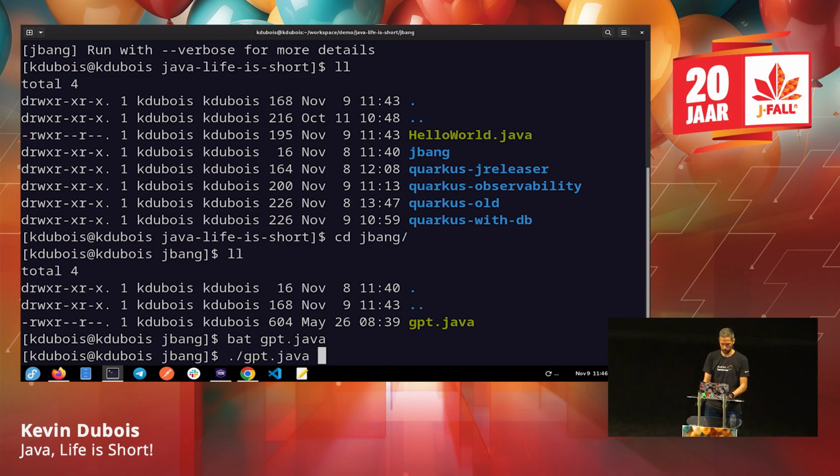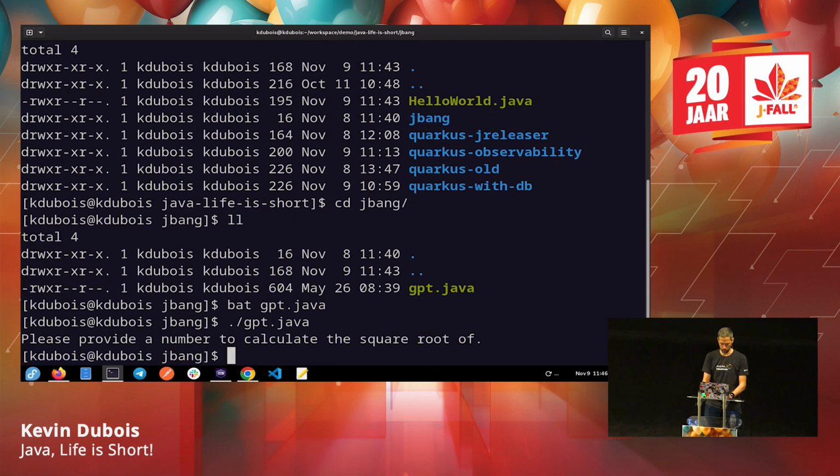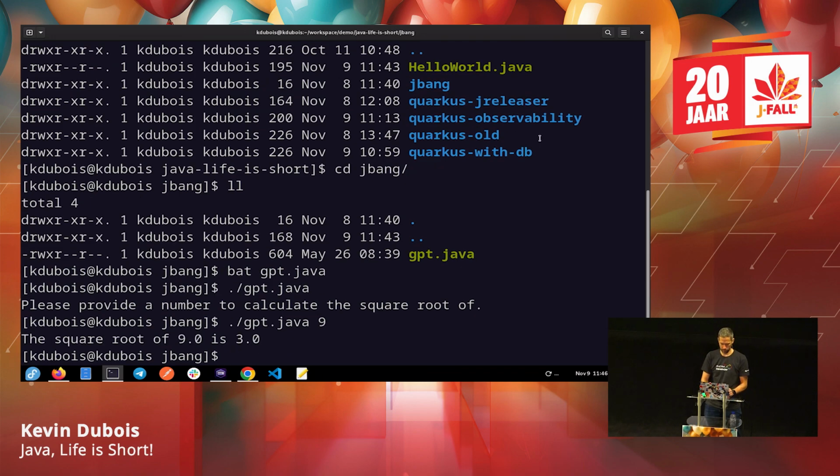So we can run gpt.java, and let's see what it does. It says provide a number, so let's do 9. At least I can get that far: the square root of 9 is 3. So we can see that it actually worked, right?